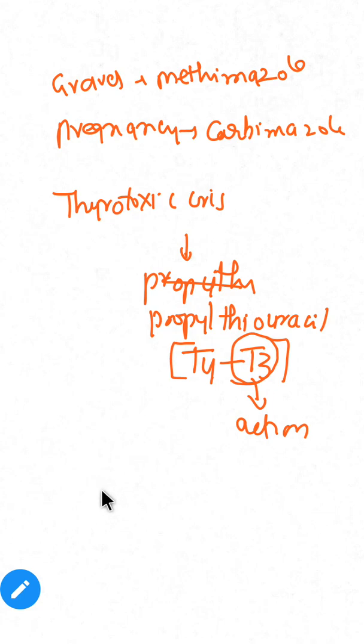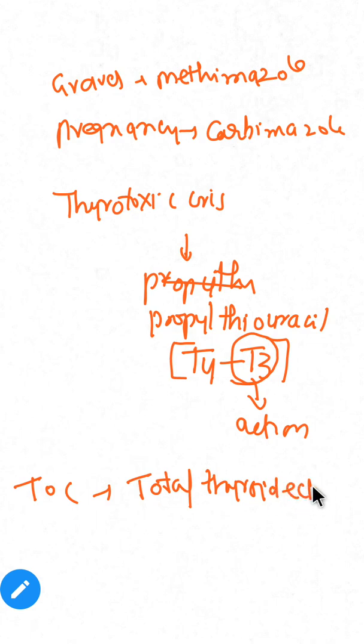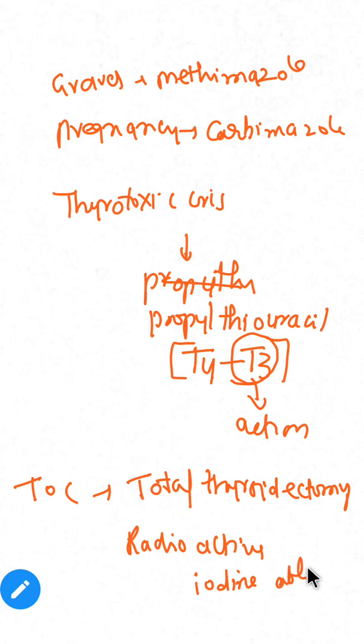The treatment of choice is surgical treatment, mainly total thyroidectomy. Alternative treatment is radioactive iodine ablation.